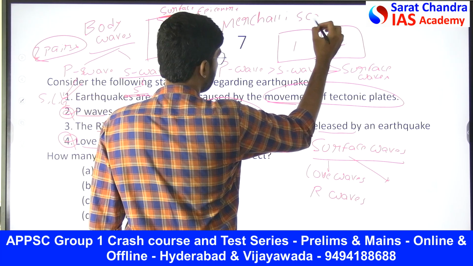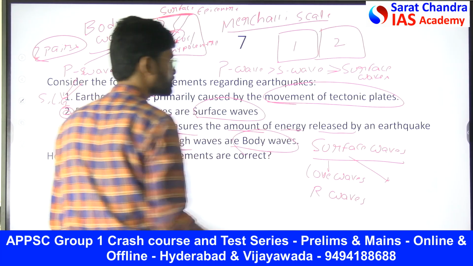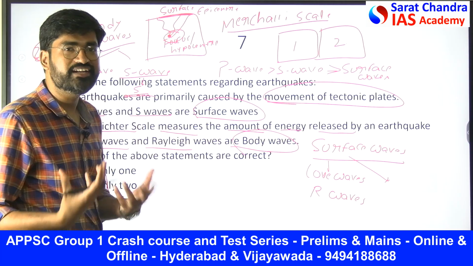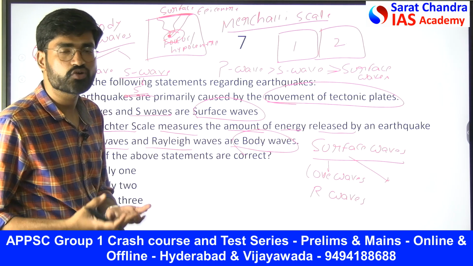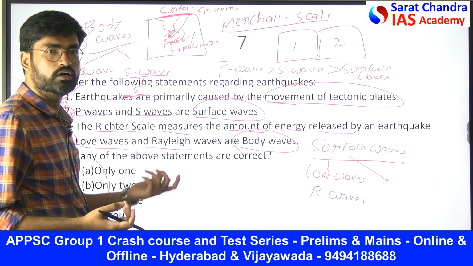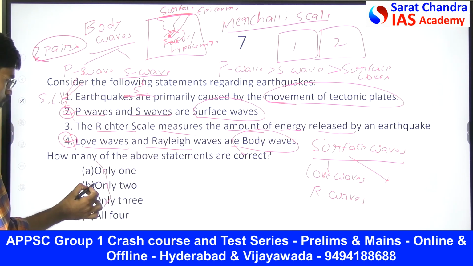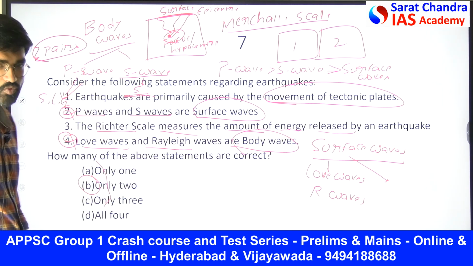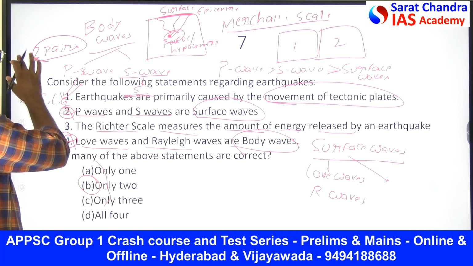So the Mercalli scale and Richter scale are both used to measure the intensity of the earthquake, the intensity of the energy produced by earthquakes. So these are the things about earthquakes. Now only 2 is the right one. Only 2 is the right one. So this is how questions can be asked.